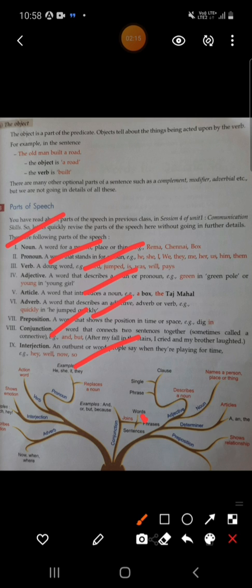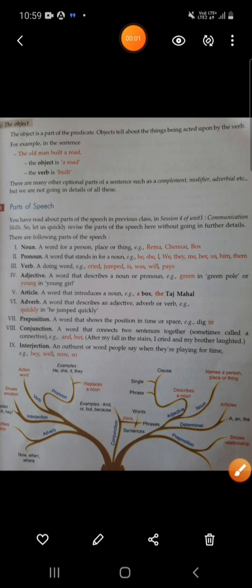So this is called a conjunction. Okay, a word that connects two sentences together. Interjection, an outburst of what people say when they are playing for time. Okay, they say well, now, so. All these are interjections. Getting me, students?